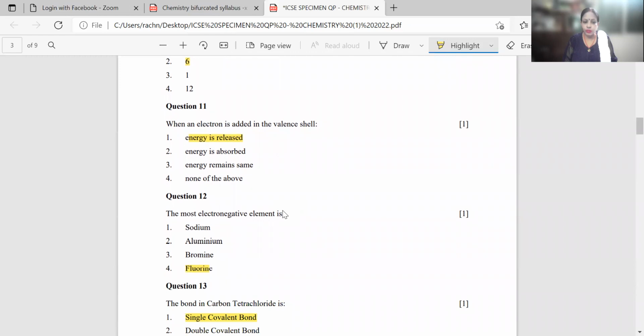Then question number 12, the most electronegative element, sodium, aluminium, bromine, fluorine. Again, when we talk about electronegativity, in your periodic table chapter, there is a topic where you have to study the variation of the respective periodic properties across the period and down the group. Your electronegativity is a periodic property which decreases when we move down the group. So bromine and fluorine, they belong to the same group, but fluorine is the topmost element. So here the correct answer will be fluorine.